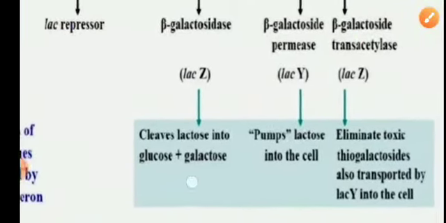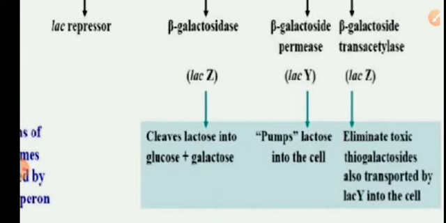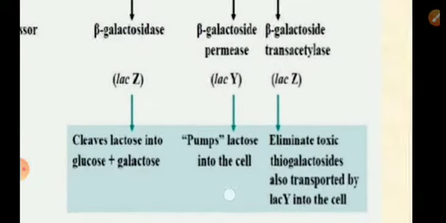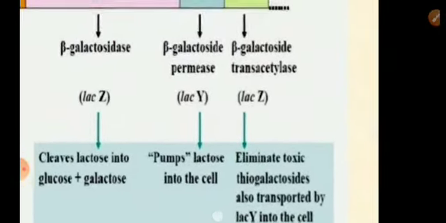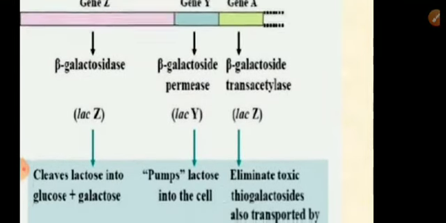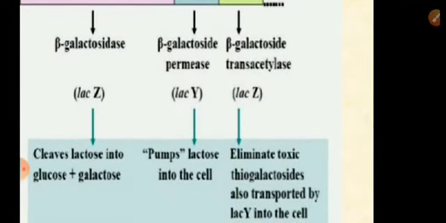What is the function of beta galactosidase enzyme? It breaks lactose into glucose and galactose. So a disaccharide is broken into monosaccharides, right? Galactoside permease or Lac permease is responsible for uptake of lactose inside the cell from the outside environment. It pumps lactose inside the cell.